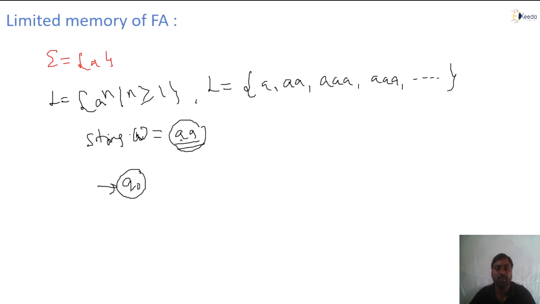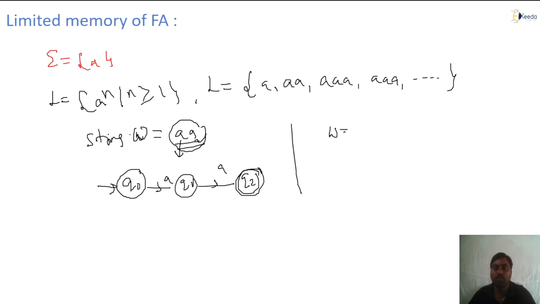Take the first symbol out of the string; on it, q naught moves to the next state, say q1. Then q1 takes another symbol and moves to the next state q2. Suppose this is accepted when the string is completed.